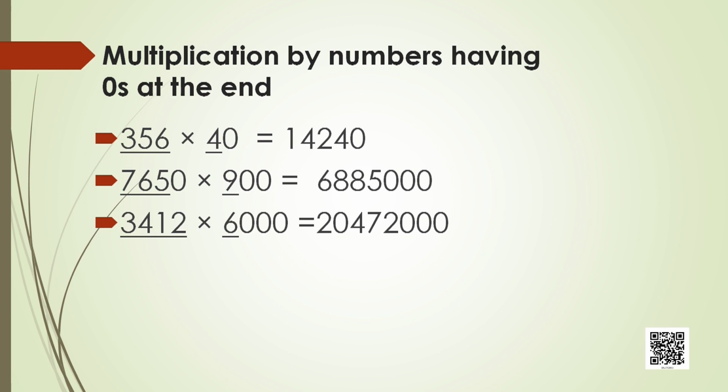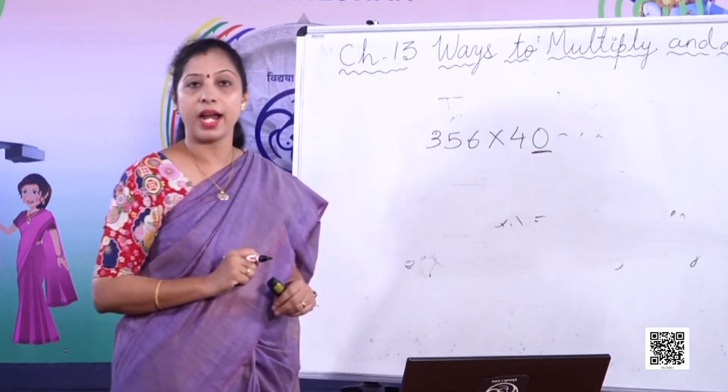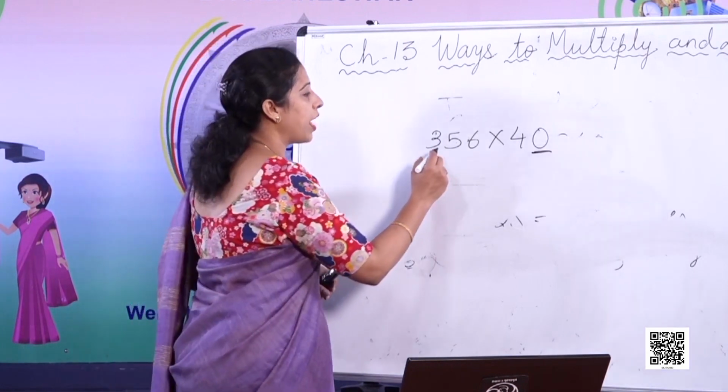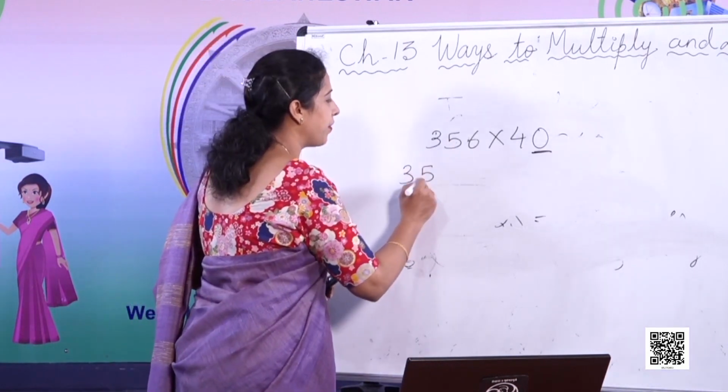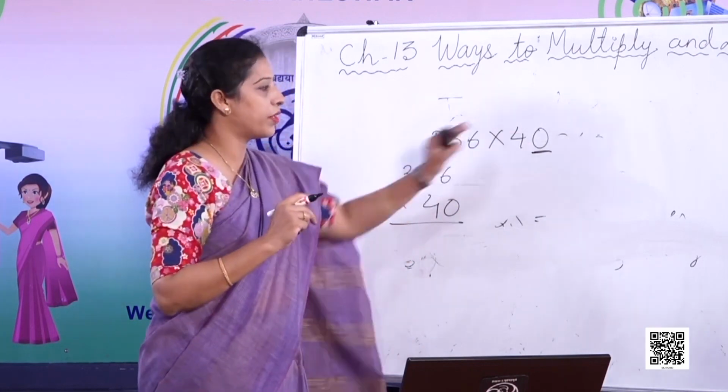Now I'll show you some more examples where we can go for the zeros at the end. Multiplication by numbers having zeros at the end. So let's take the first example: 356 into 40. Now here also you can see this number has got 0 at the end. So when you have got 0 at the end, as I told you, you don't have to multiply this as 356 into 40 like this. You can very well go direct.